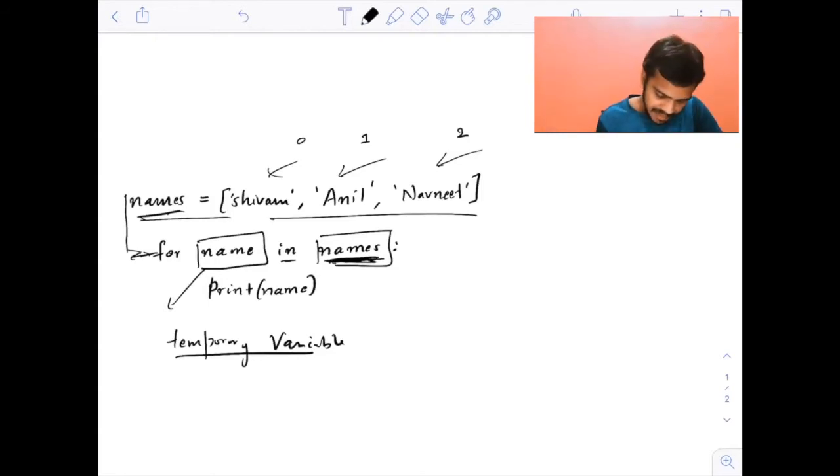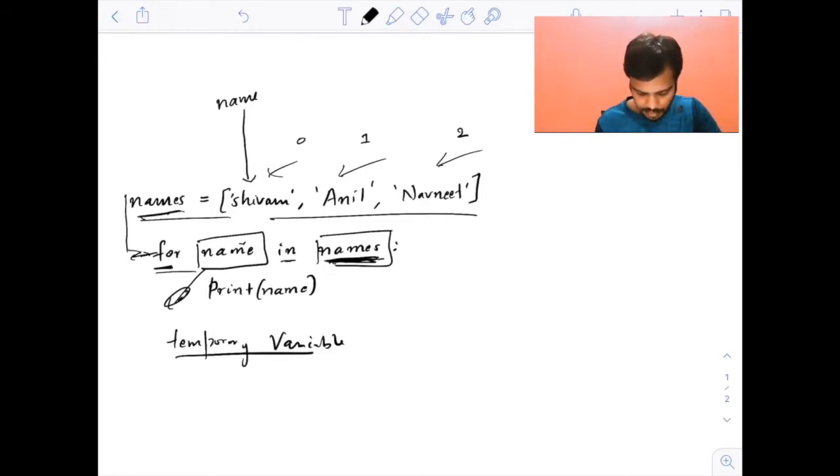Now, the for loop is basically for going through the list. What actually happens when you are using this line, for name in names? This name, the same name here, initially points to this Shivam, okay?